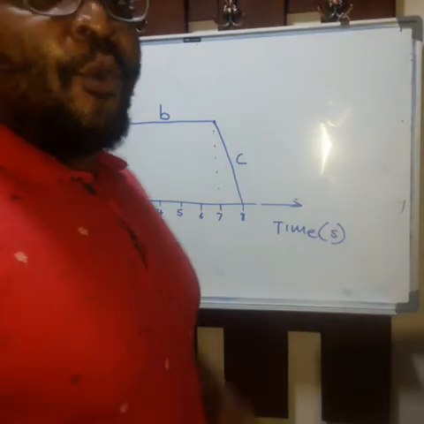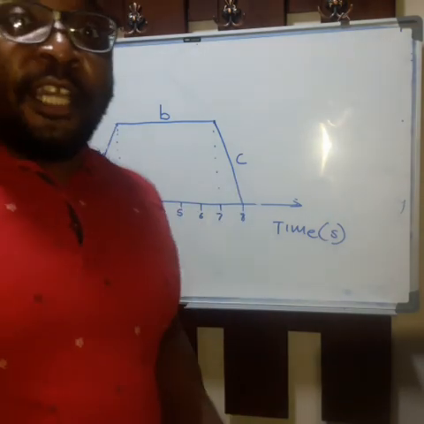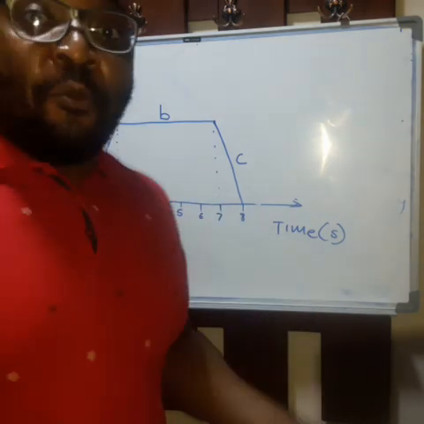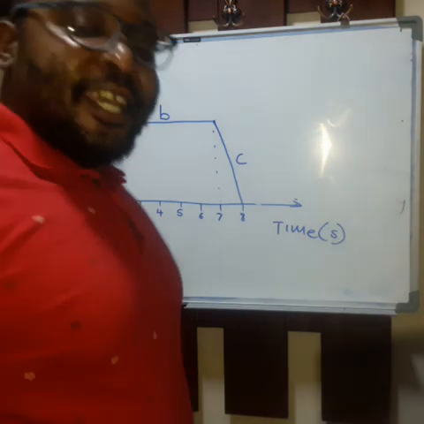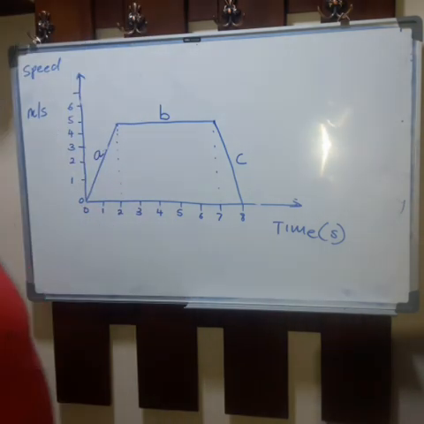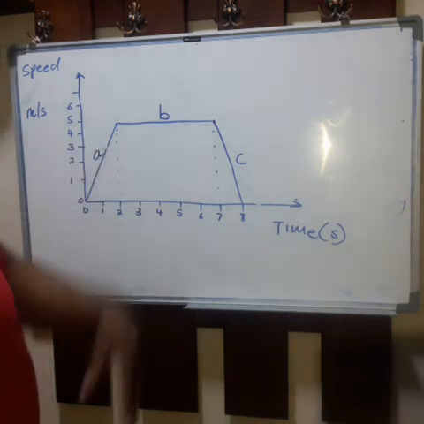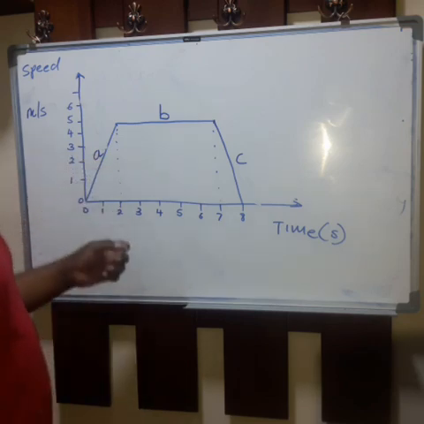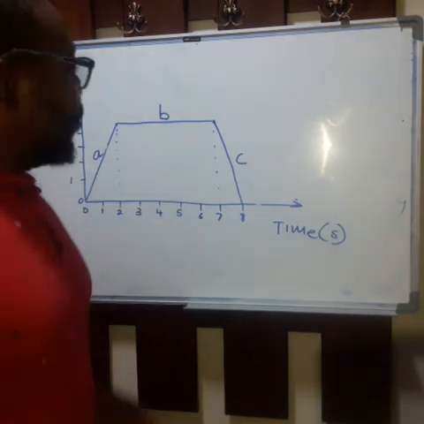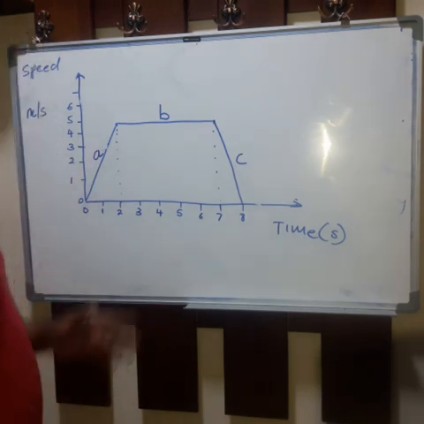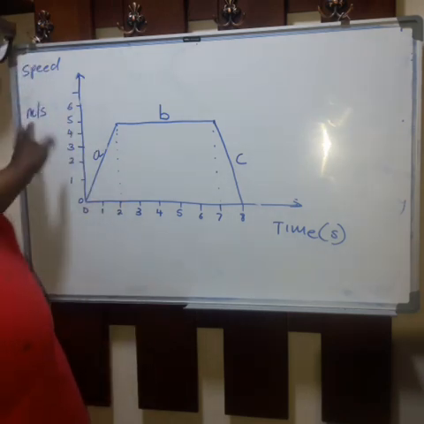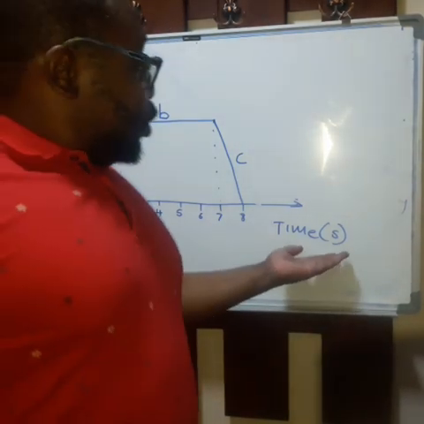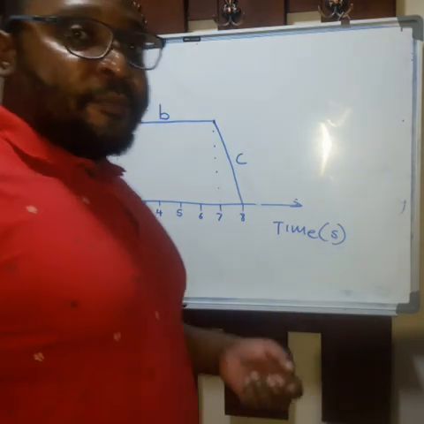Hello guys, how are you? Welcome back. Now, in front of me, I've got a graph. It is a speed time graph. We need to describe the motion of a certain object. After that, we are going to do some calculations. I have decided to partition the graph into 3 parts, A, B, and C. We are going to describe A, B, and C. On my vertical axis, we have speed and the units are meters per second. On the horizontal axis, the units are seconds representing time.